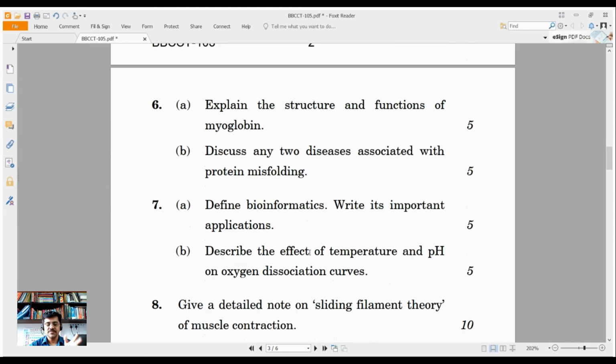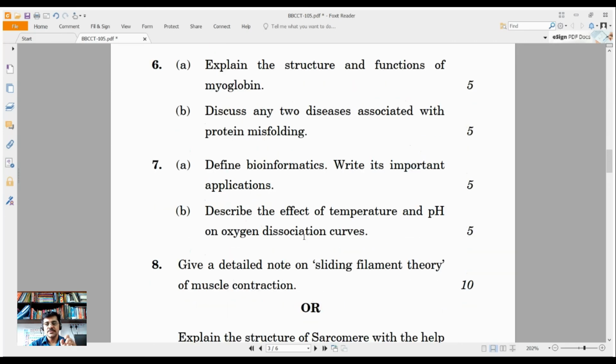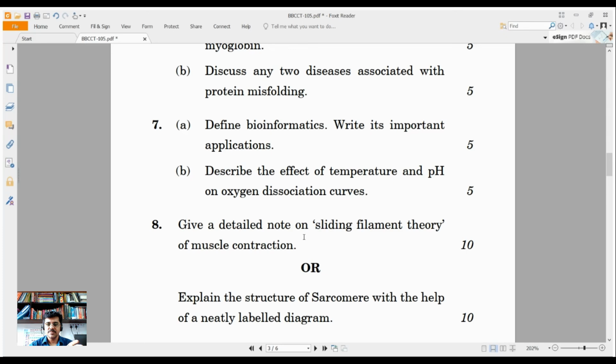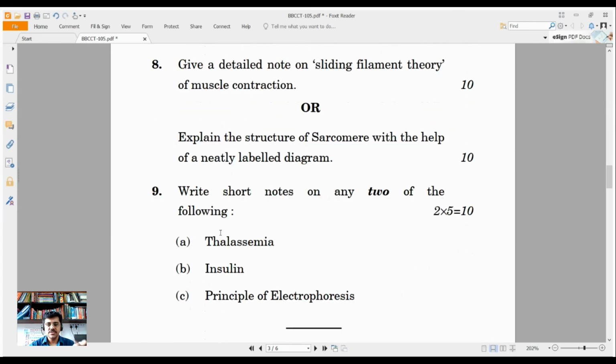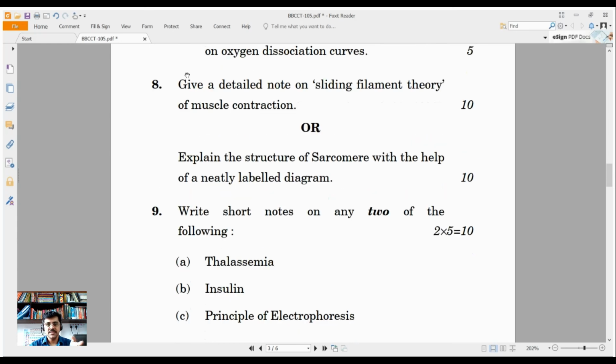Okay, so these are the few things which I thought I want to share with you people. That's why I am sharing here. So this is how you need to answer the question papers, and you can see the choice also. Out of I think 9 questions, you need to write 7 questions in this particular question paper, where sometimes there is internal choice also. You need to pick according to the question paper nature and the choice being asked. Okay, this is all from my side regarding how to answer the question paper.